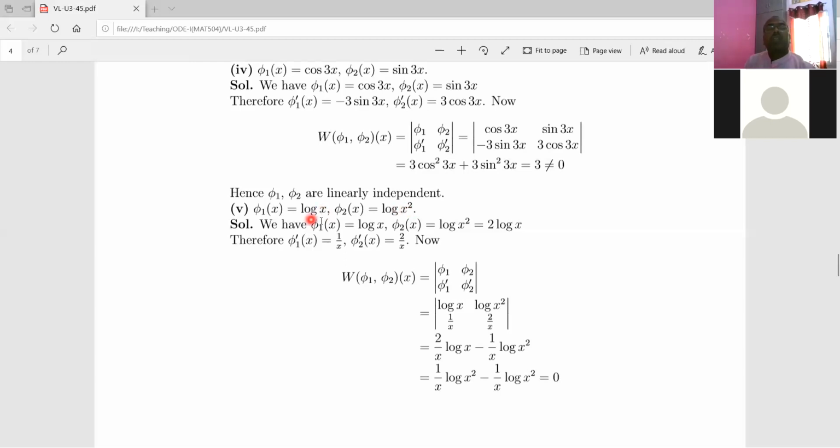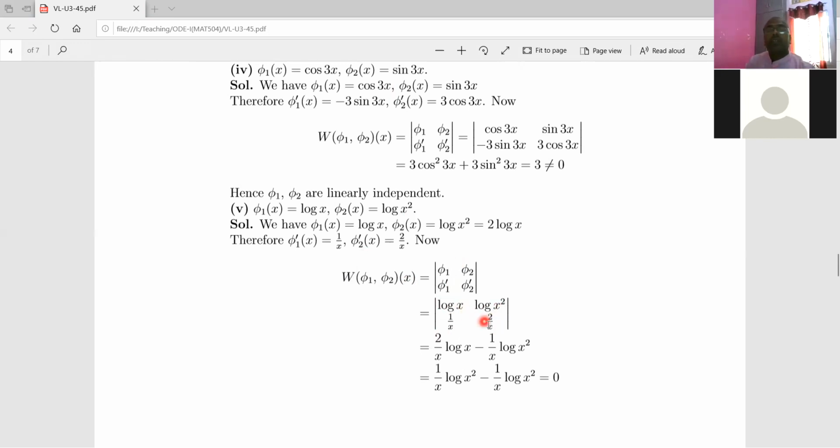So here the first function is log x, and the other function is log of x square. Let us find the derivative of log x. Its derivative is 1 by x, and now find the derivative of log x square. By application of properties of logarithm, this can be written as 2 times log x, and then take the derivative. So the derivative is 2 upon x. Now substitute the values of phi 1, phi 2 and phi 1 dash, phi 2 dash for this Wronskian. So that I did here, right?